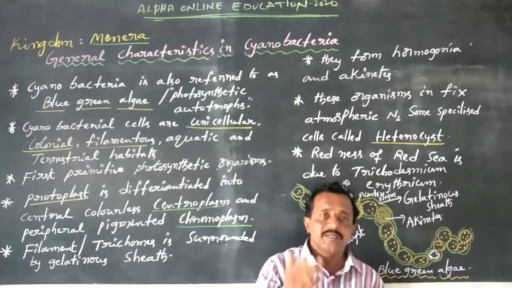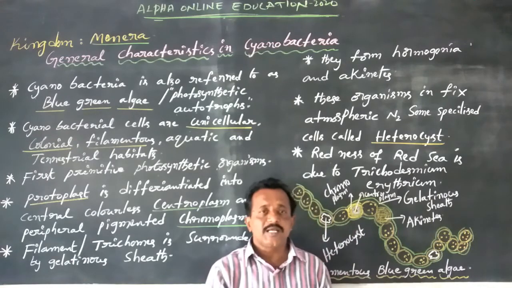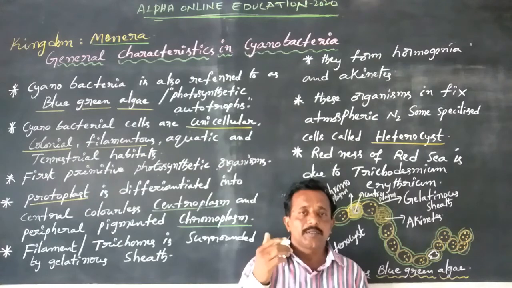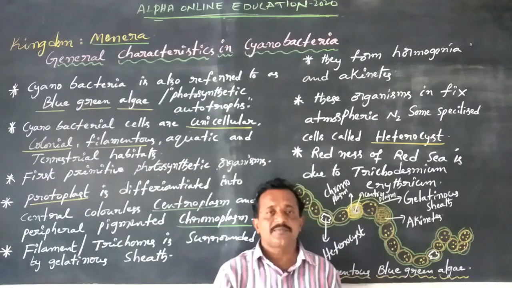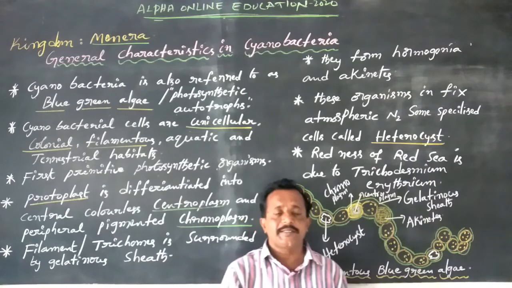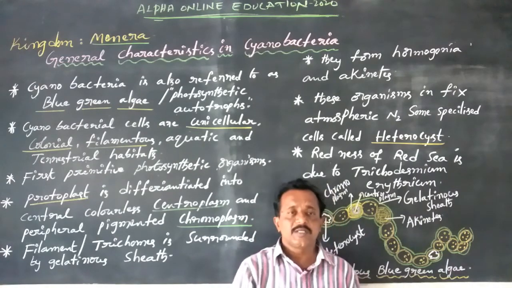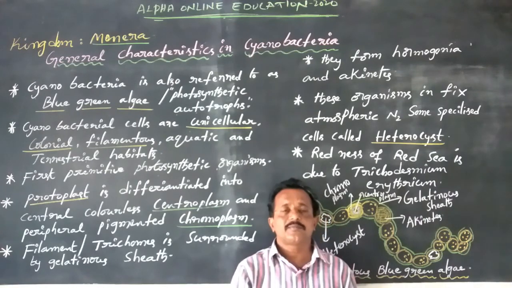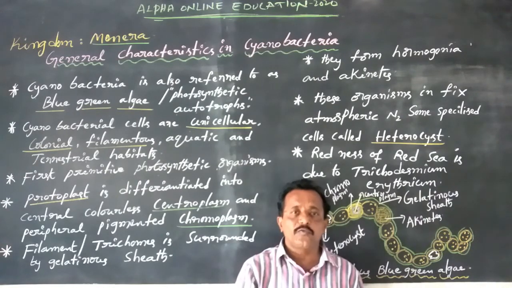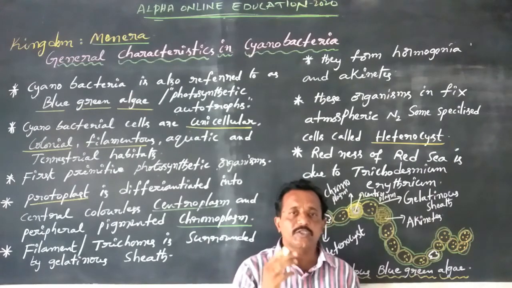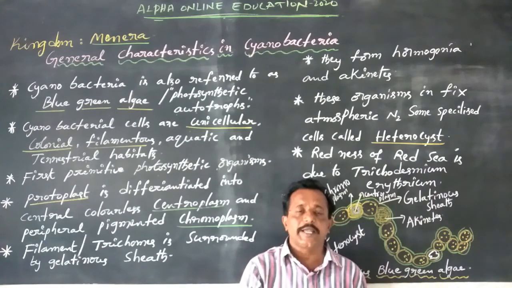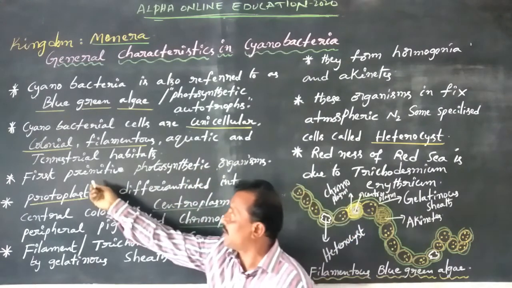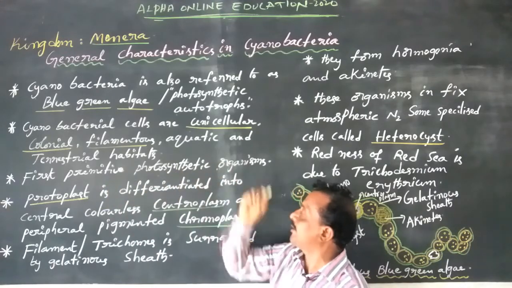At the same time, cyanobacteria, one of the blue-green algae, is like one of the seaweeds, which also look like a plant. So in this blue-green algae, it makes its own food material. That is the first primitive photosynthetic organism.